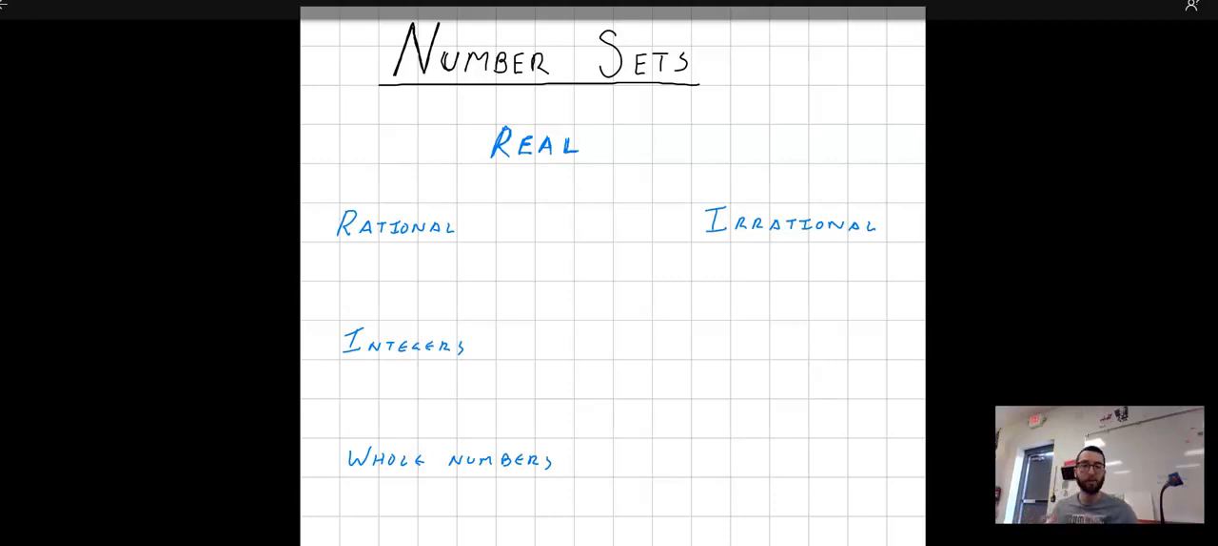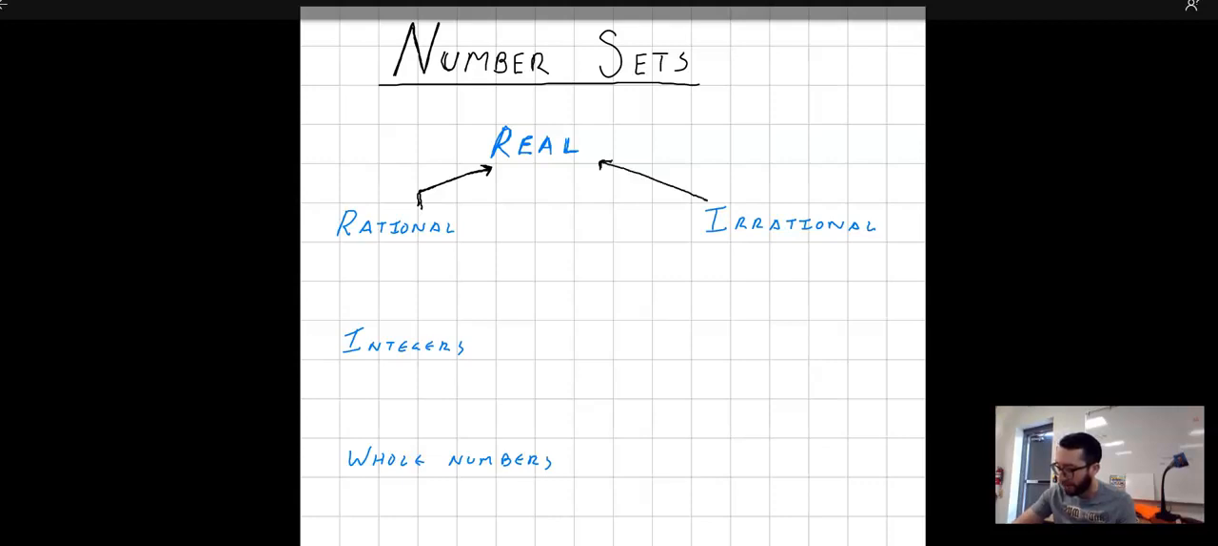So numbers can be broken down into different categories, just like anything else, right? Everything falls under real numbers because they're real, they exist. Real numbers are comprised of two categories: rational numbers, and all rational numbers are real numbers, as well as irrational numbers. I will speak more on irrational numbers in a separate video, so go watch that. So I'm going to focus on these rational numbers.